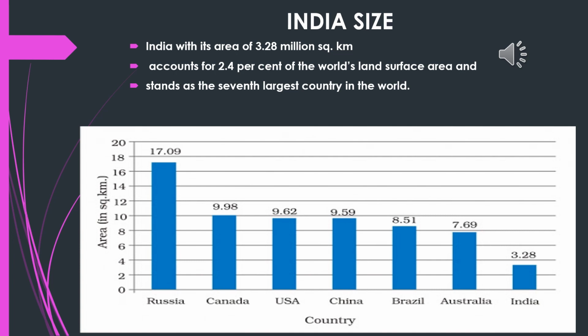And here there is a graph showing the 6 nations which are bigger than India. Russia ranks the first, followed by Canada, USA, China, Brazil, Australia. And at the top of it, the area occupied by them is also mentioned. Here in India, we are occupying 3.28 million square kilometers. Shall we proceed, children? Hope you are happy.